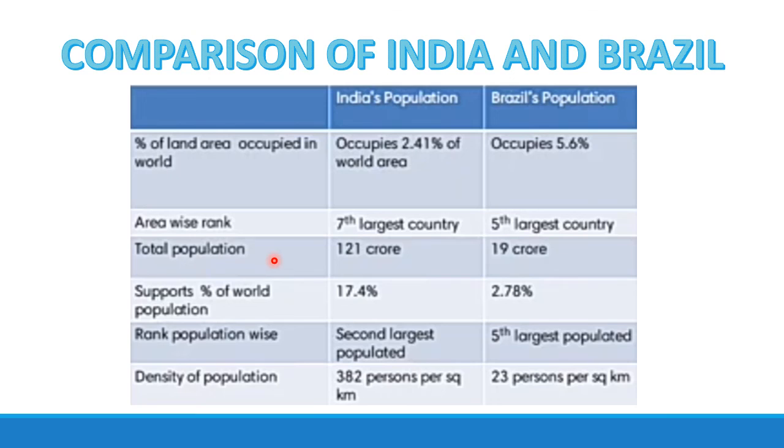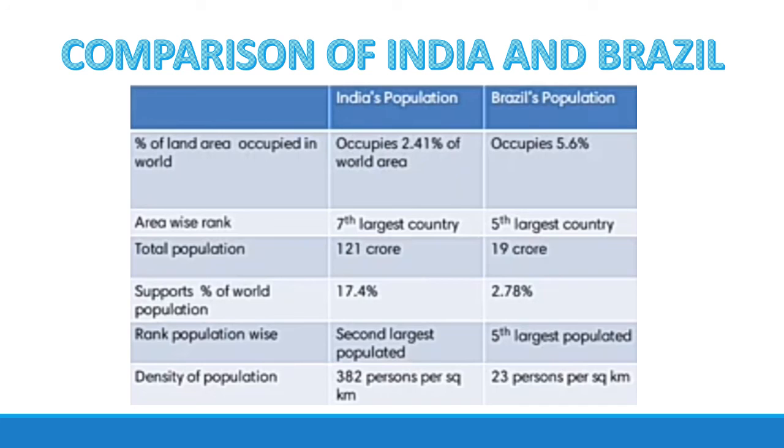Then total population is 121 crore in India according to the census of 2011, and 19 crore in Brazil. Percentage of world population in India is 17.4 percent, whereas in Brazil it is 2.78 percent. Rank population-wise: as we all know, China ranks first, India ranks second, whereas Brazil ranks fifth largest populated country.